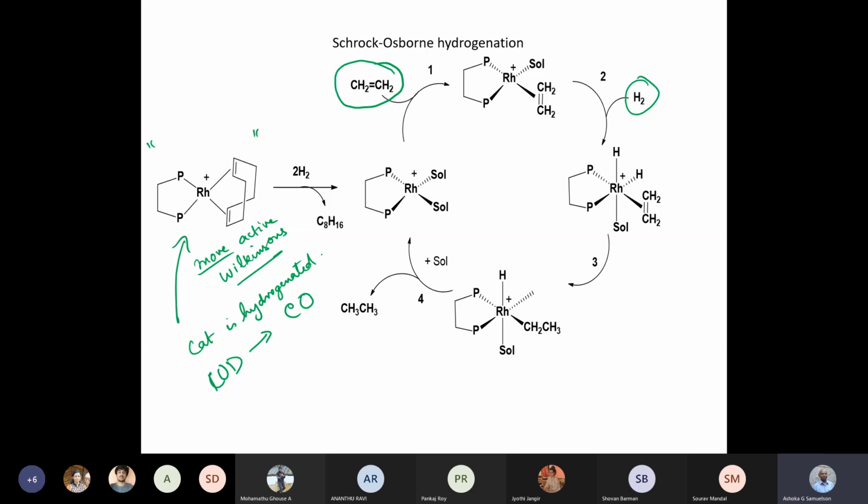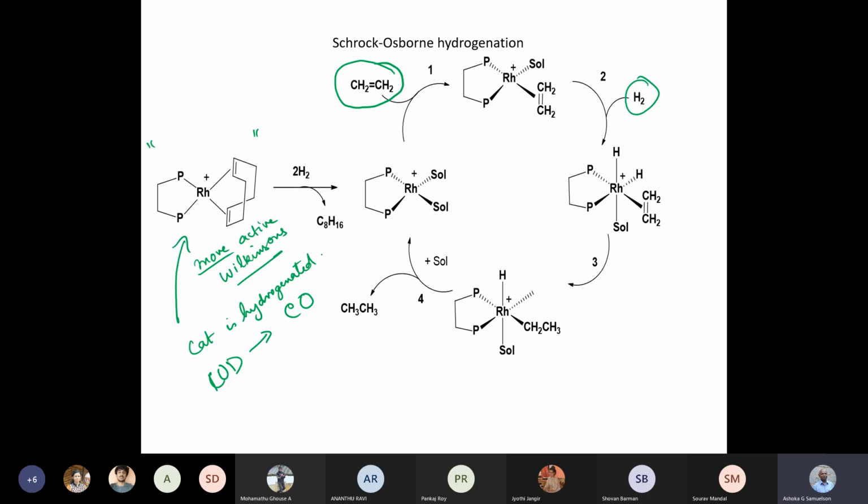So that was happening at ambient conditions. So this is a major difference between the Schrock-Osborn catalyst and the Wilkinson's catalyst, and this is manifested in the reactivity of the species.